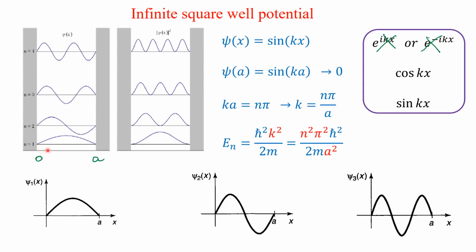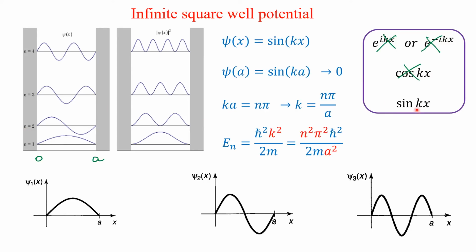That is one of the important conditions. At x equal to 0, cos kx will be 1, so it cannot be a valid wave function. Cos kx also is not a valid wave function because the wave function will not vanish at the boundary of the box.